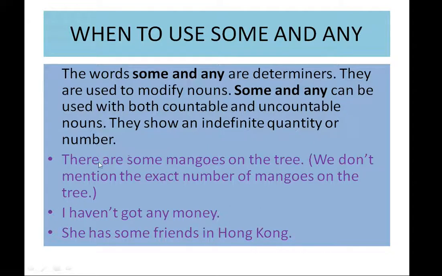Let's see how. There are some mangoes on the tree. We don't mention the exact number of mangoes on the tree. I haven't got any money. She has some friends in Hong Kong. So these all three sentences are showing an indefinite quantity or number.